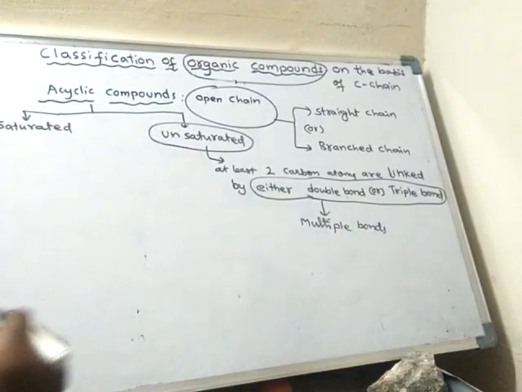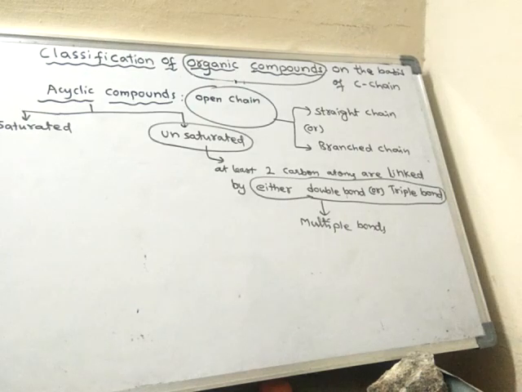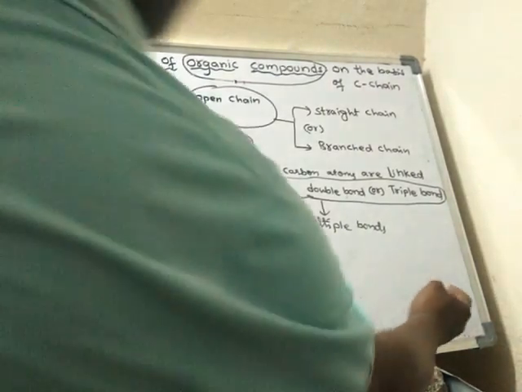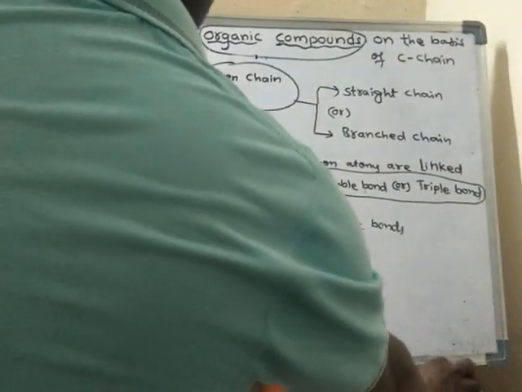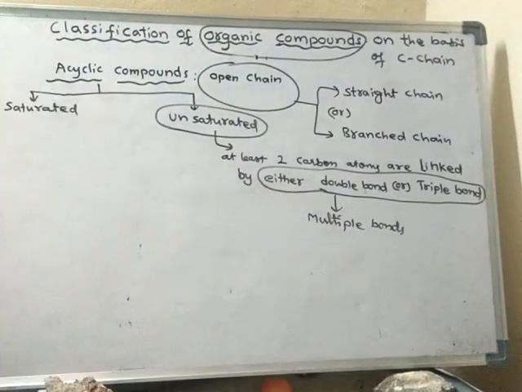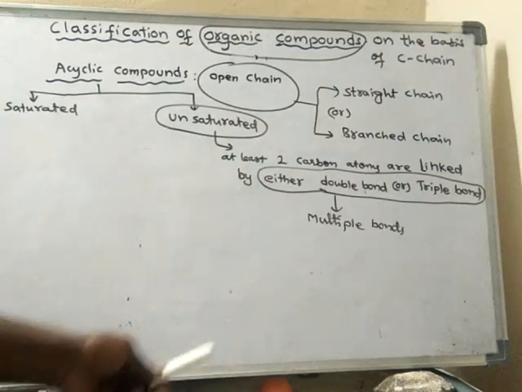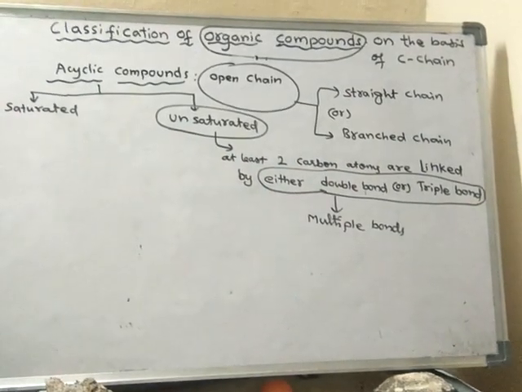What are multiple bonds? Double bonds or triple bonds are said to be multiple bonds.